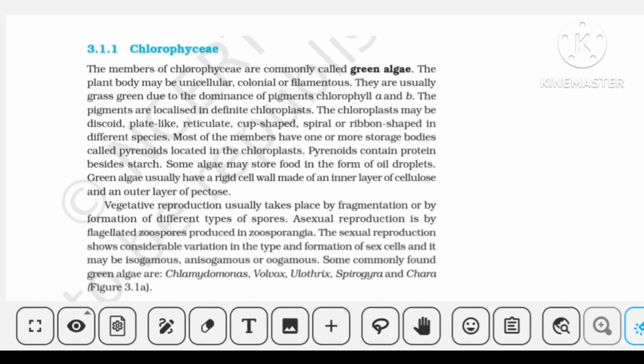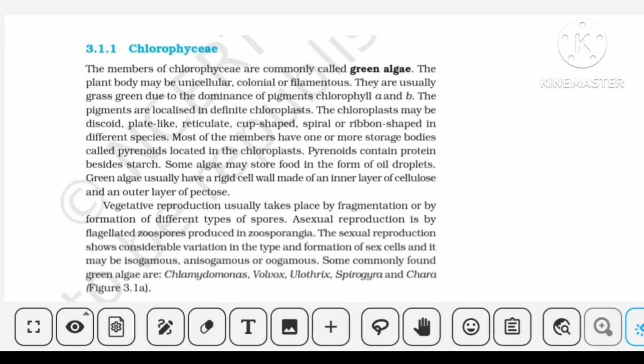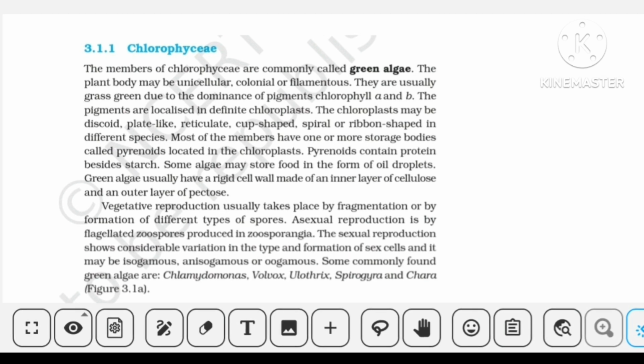So let's do the types of algae. First we are starting with green algae, that is Chlorophyceae. Now basically before starting, I want to say that in these types of algae, you have to stay focused on the reserve material being talked about, the pigments, and which type of cell wall composition they are having.